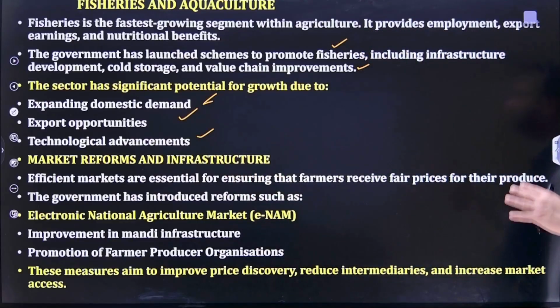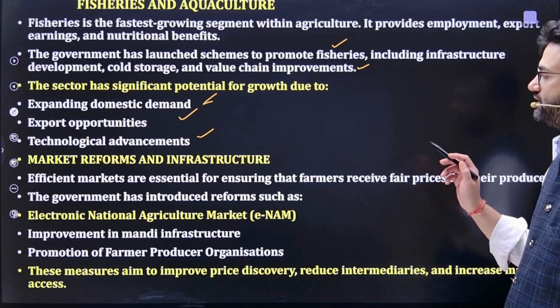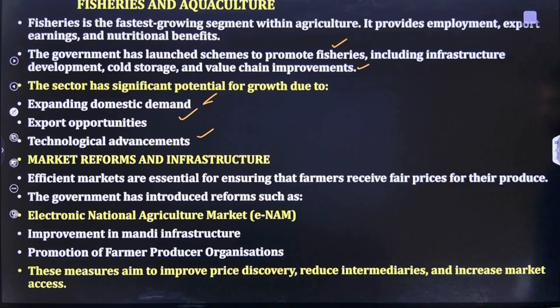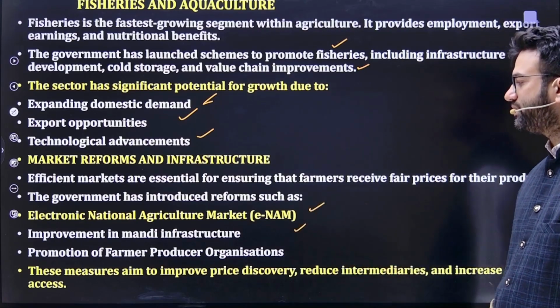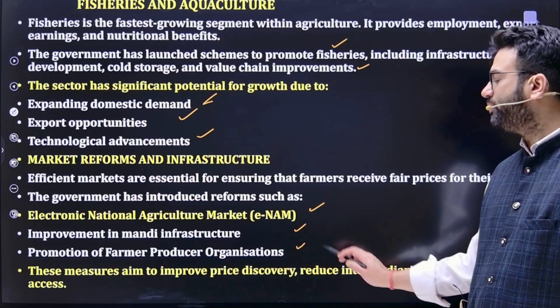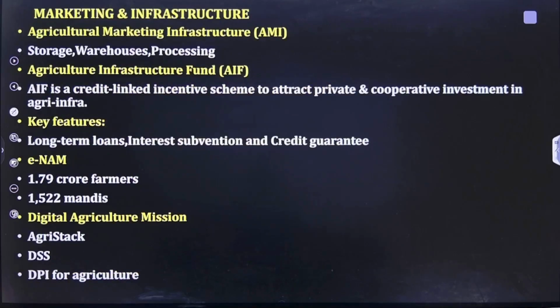So what are the market reforms for that? ENAM is being connected through that. Efficient markets are essential for ensuring that farmers receive fair prices. Government introduced ENAM, improvement in mandi infrastructure and promotion of FPOs, farmer producer organizations, which all led to improved price discovery, reduced intermediaries and increased market access.